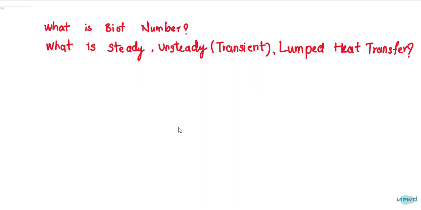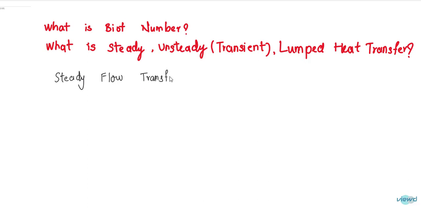Let us see about Biot number, and also let us differentiate between steady, unsteady and lumped heat transfer. First, in order to know about Biot number, we need to know about steady, unsteady and lumped heat transfer. So here, first let us see steady flow heat transfer.